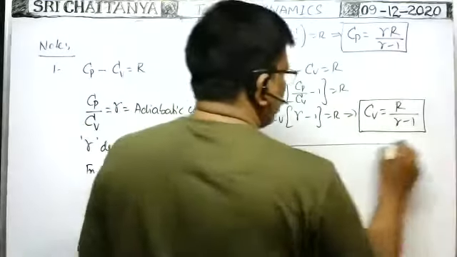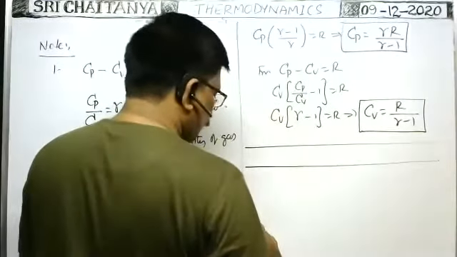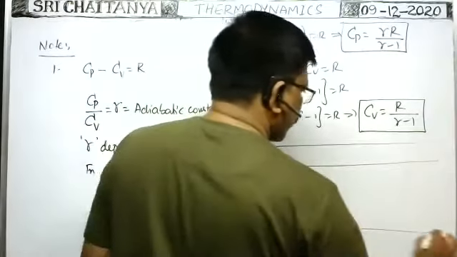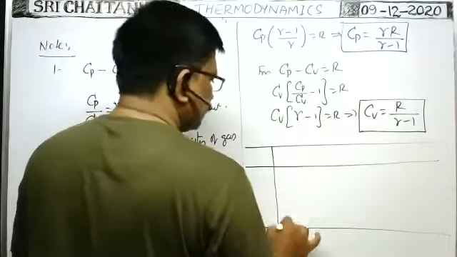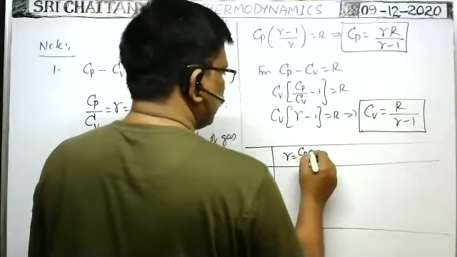Now, based on these relations, we have to write the values. Here, the adiabatic constant gamma is equal to Cp by Cv.